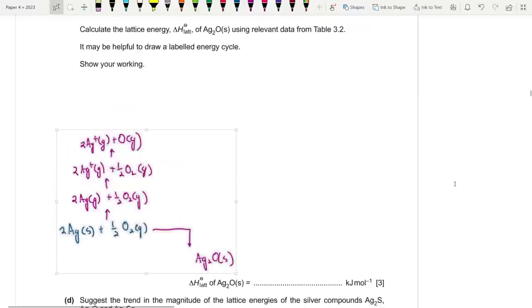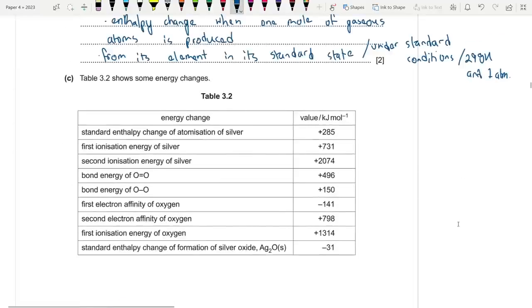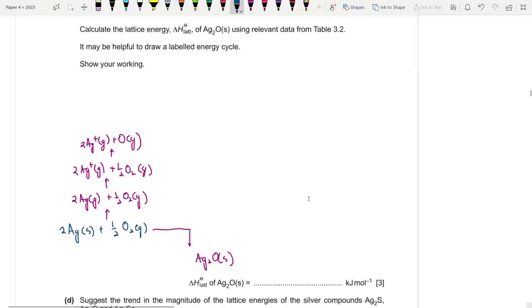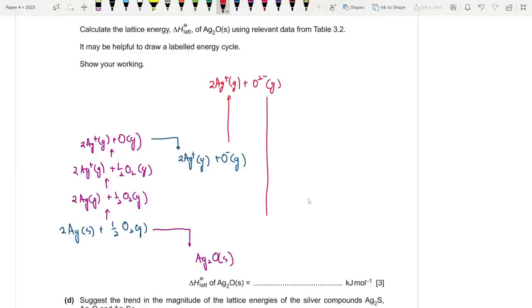Next, I'm going to perform the electron affinity. As you know, the first electron affinity of oxygen is always negative, giving O minus gas, but the second one is going to be positive again. And finally, we are going to go to the lattice enthalpy.